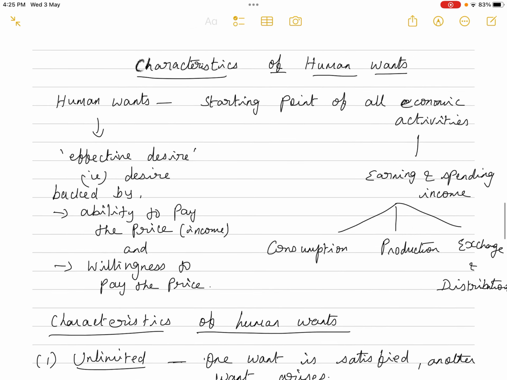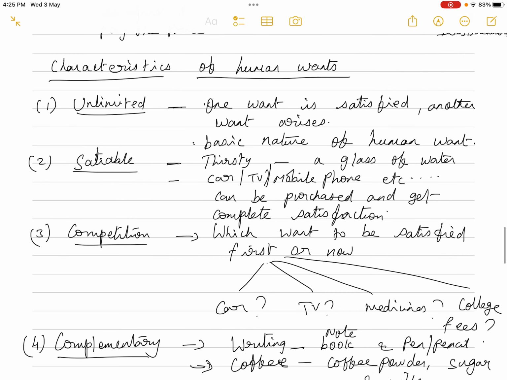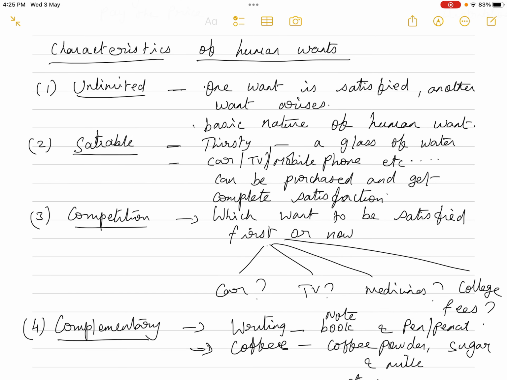Now, what are all the various characteristics of human wants? Human wants have certain peculiar characteristics. So let us check them one by one. The first and foremost characteristic of human want is unlimited. We all know that our wants are unlimited. That means if you are satisfied with one want, another want immediately arises. The cycle keeps on rotating. That is one of the basic natures of human wants.